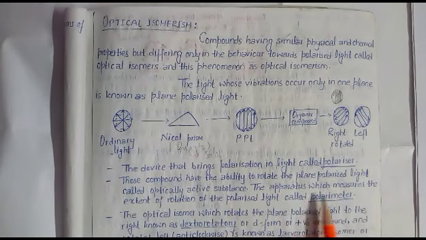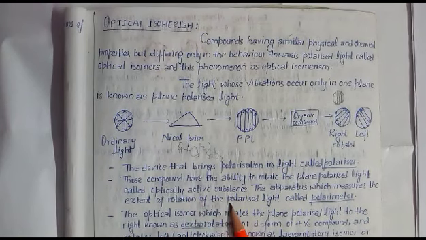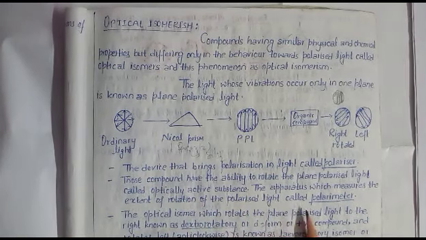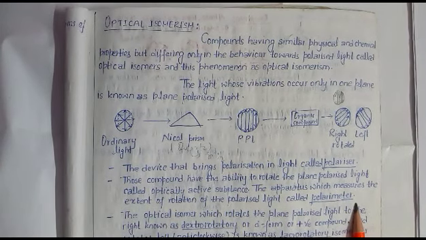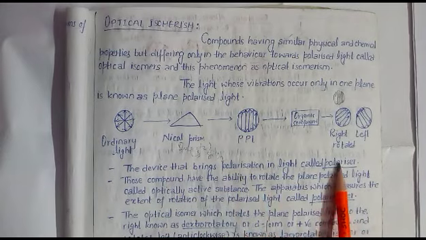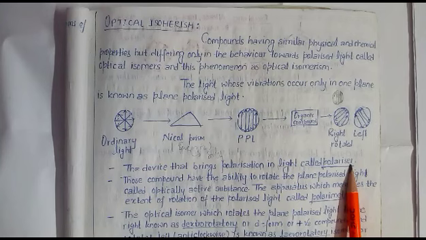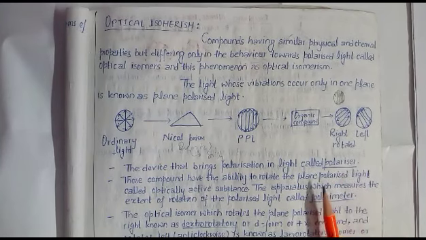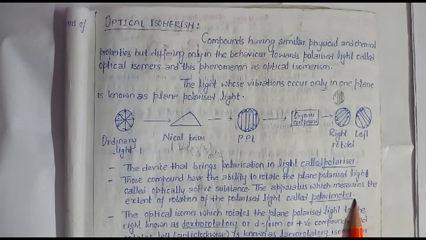The apparatus which measures the extent of rotation of the polarized light is called a polarimeter. Carefully observe the words. The device or instrument which brings out polarization is called a polarizer, but the instrument which observes the rotation in PPL is called a polarimeter.